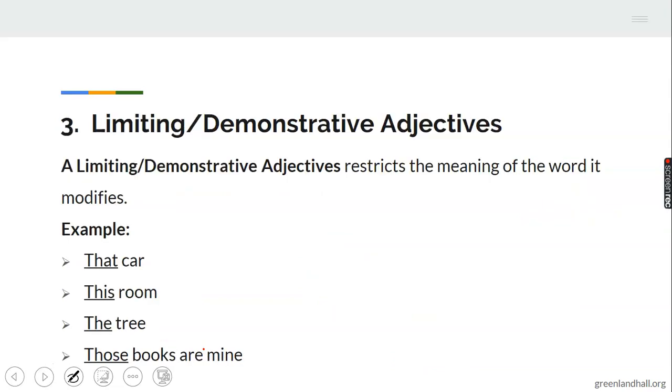Then we have the limiting or demonstrative adjectives. These ones are four in nature. We have these trees. I call them this, that, those, and these. There are four. That car. This one talks about something singular, when you say that, it means something singular